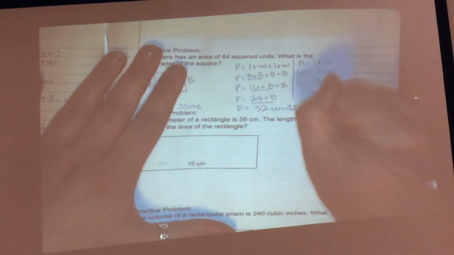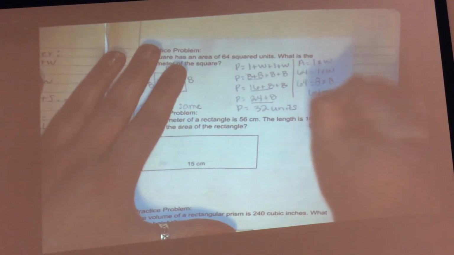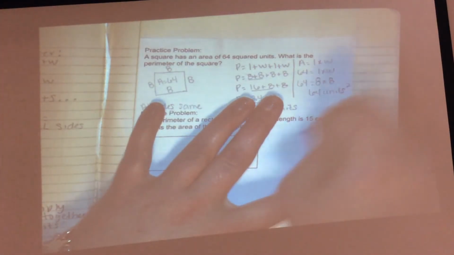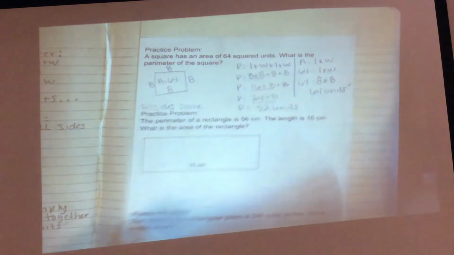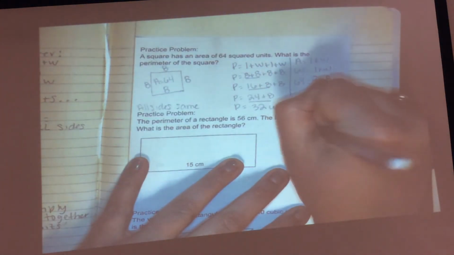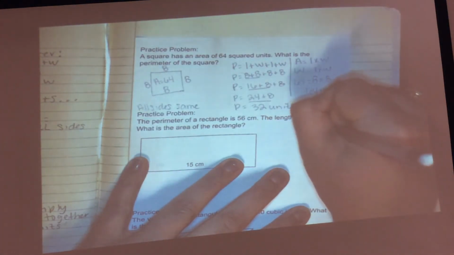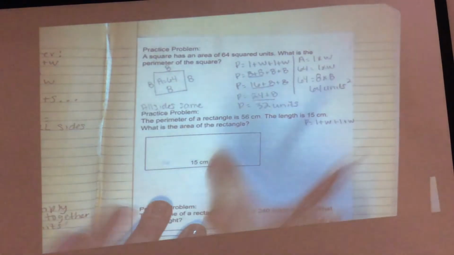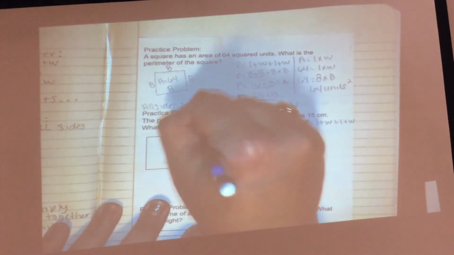Two times length plus width. Length plus length plus width plus width. So we know that the top one is going to be 15 because it's the same length, but the heights are different. Okay, yes. If this is 15, I know that the top is 15.